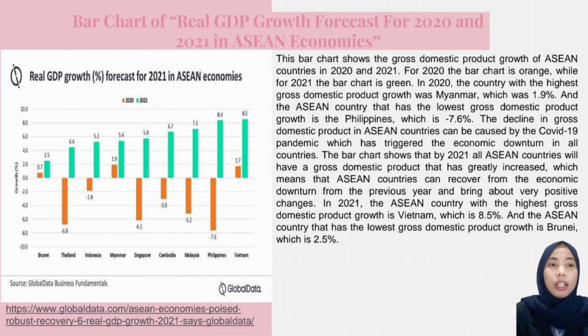The bar chart shows that by 2021, all ASEAN countries will have a gross domestic product that has greatly increased, which means that ASEAN countries can recover from the economic downturn of the previous year and bring about very positive change. In 2021, the ASEAN country with the highest gross domestic product growth is Vietnam, which is 8.5%. And the ASEAN country that has the lowest gross domestic product growth is Brunei, which is 2.5%.